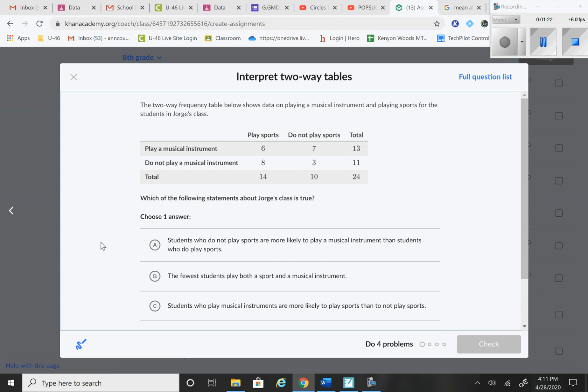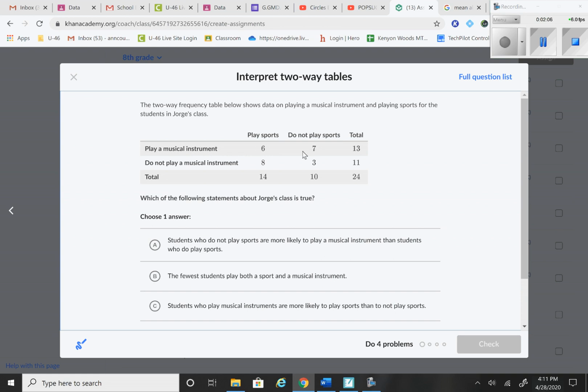Okay, so it says the two-way frequency table below shows data on playing a musical instrument and playing sports for the students in Jorge's class. Which of the following statements about Jorge's class is true? You can see that they have totaled it going across and they have totaled it going down. Students who do not play sports, that's this column right here, are more likely to play a musical instrument than students who do play sports.